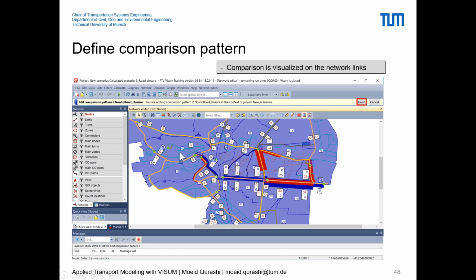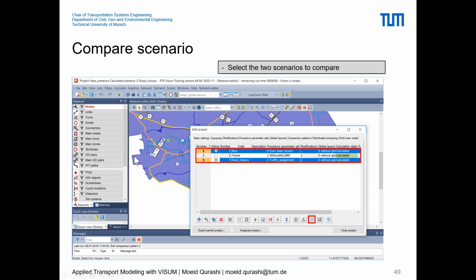So it's a good idea for you guys to explore more and more how we can define better visualizations for comparison patterns. What we are showing here is a basic version of how you can do the comparisons based on the links data. Now from here we can simply press the finish button, and the comparison patterns will be defined.